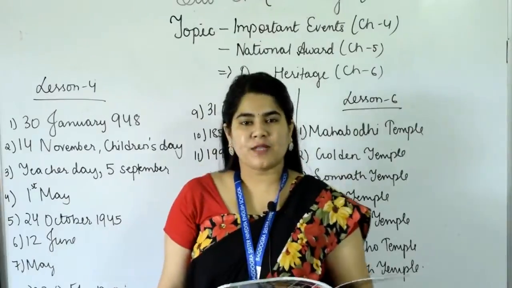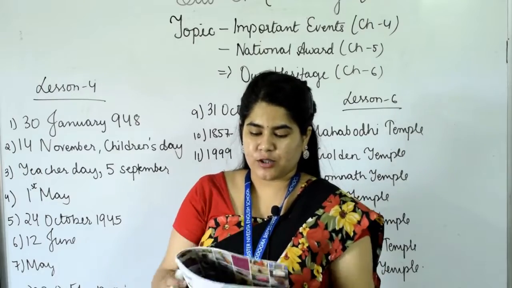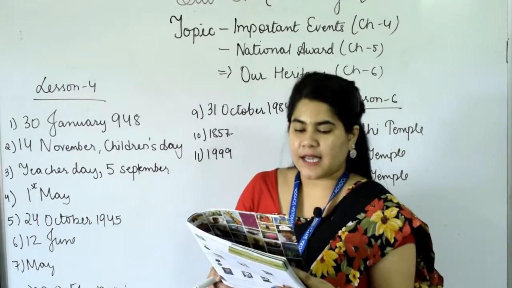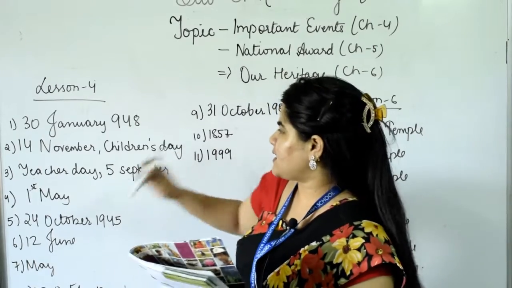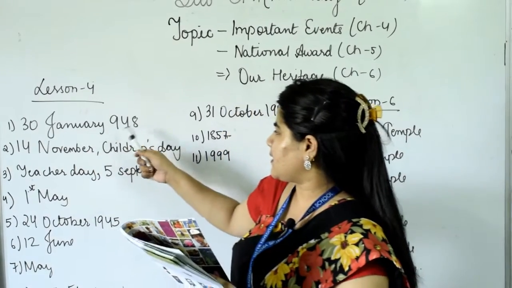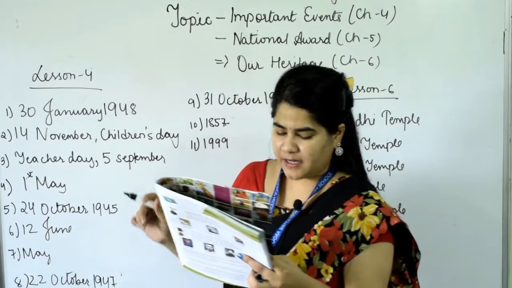So kids, now let's move on to chapter number 4, important events. Okay, so let's do this. It's page number 8. Gandhiji died on dash, we call it the dash. Gandhiji died on 13 January 1948. Okay, and we call it Martyrs Day.